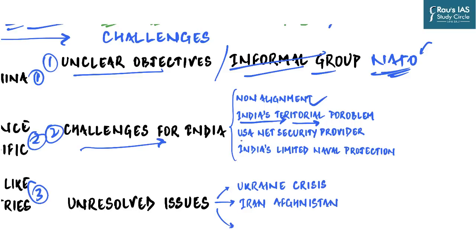Then we have seen how USA has taken itself away from Middle East, from Afghanistan, and it looks like that US is going into its own cocoon. It's looking after its interests first rather than its approach of last 50 years where it was the major interventionist across the globe. And so the question which has to be asked is whether US has the will or has the power to act as a net security provider in Indo-Pacific region.